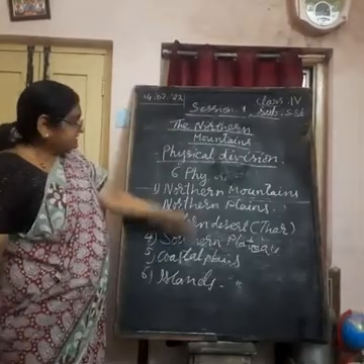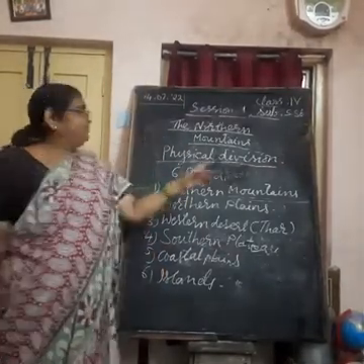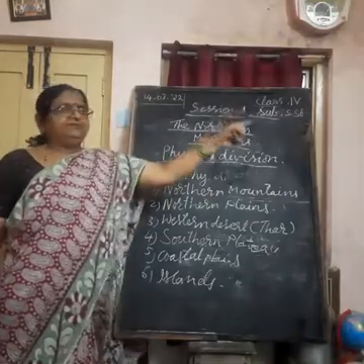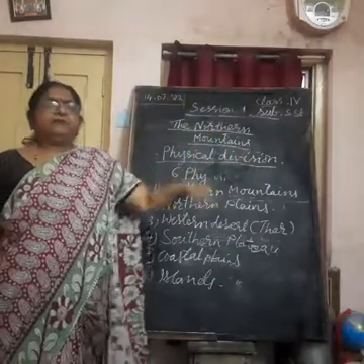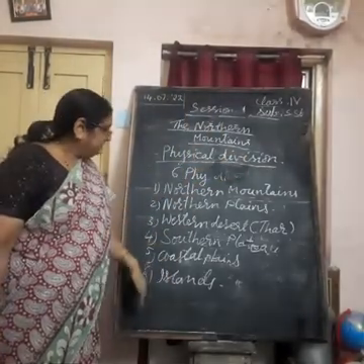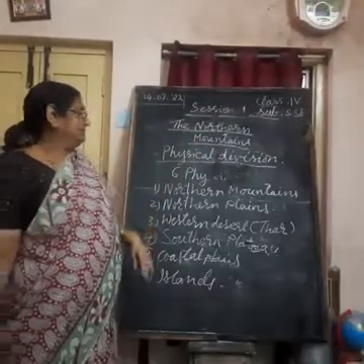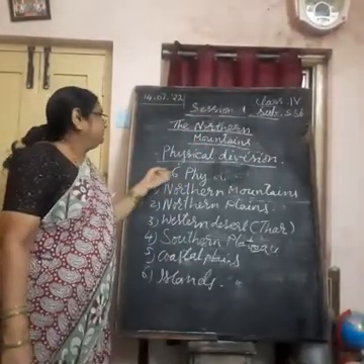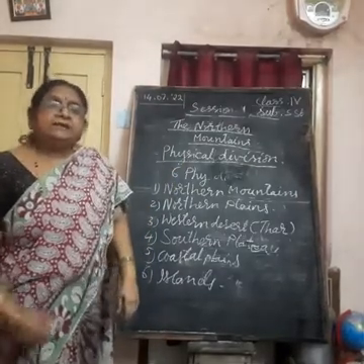So, based on these 6 landforms, the whole country is divided into 6 physical divisions. We can call them physical features of India. These physical divisions are also called physical features of our country, or we can call them natural divisions of our country. How are they divided?